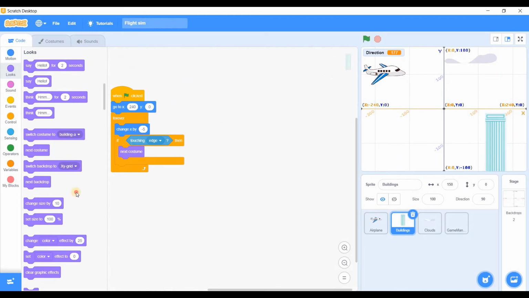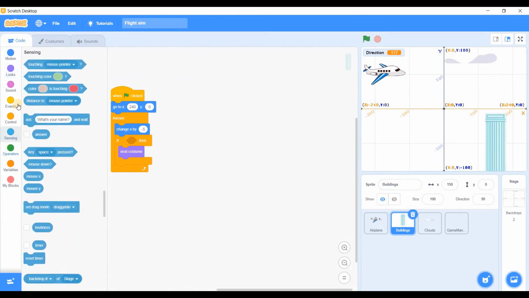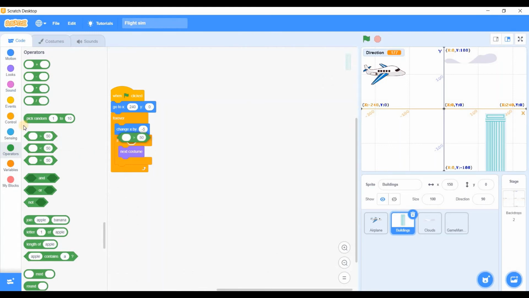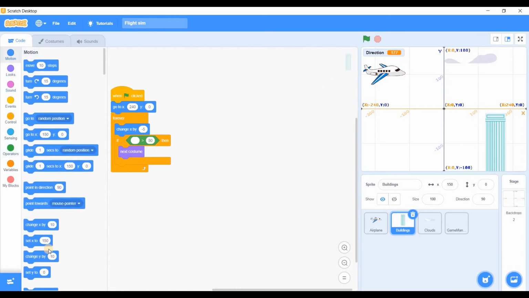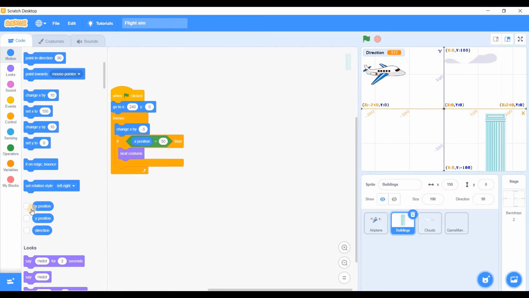I'll select buildings. I will use operators this time. If X position, it should be in the motion block, if X position is bigger than, what can we do? I think we should do, if it is bigger than negative 230, I think it will work.